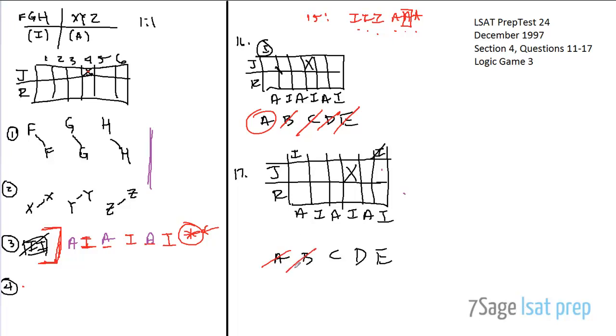How about C? Rosenberg evaluates F during week 3. That's interesting, right? So 1, 2, 3. Is F an advanced book? No. Get rid of it. How about D? Rosenberg evaluates H during week 2. H is an introductory book. That could work. How about answer E? Rosenberg evaluates X during week 5. No, he can't do that, because if you put X here, it means that Horace saw an advanced book before Rosenthal did. No. So answer choice D is the correct answer to this question, and that's the game.